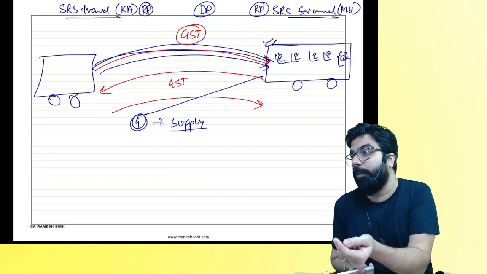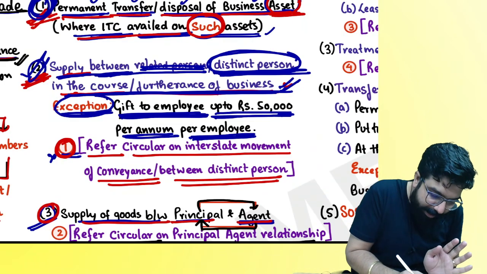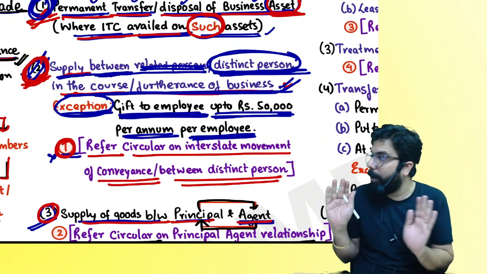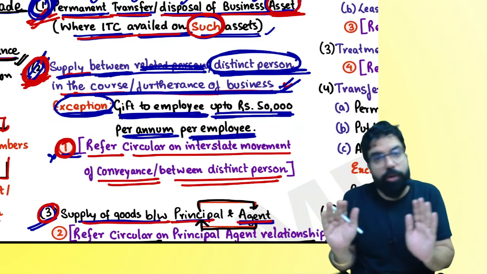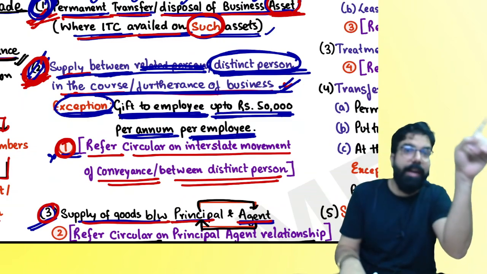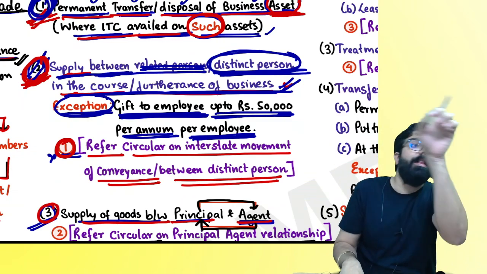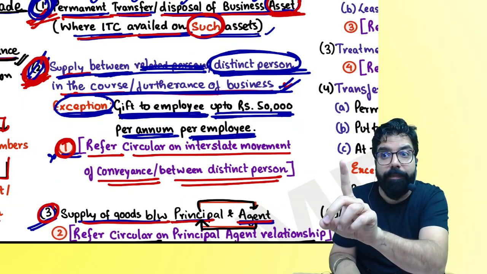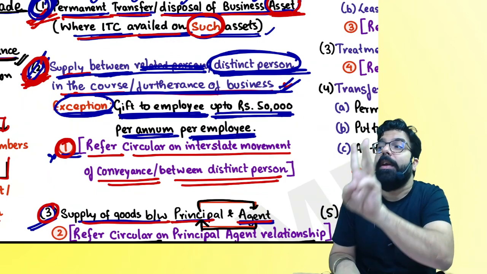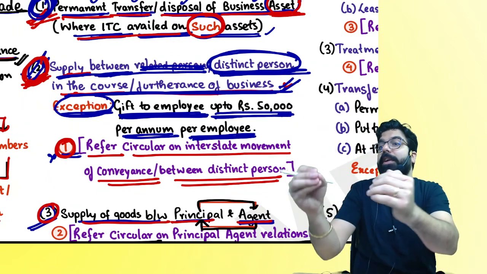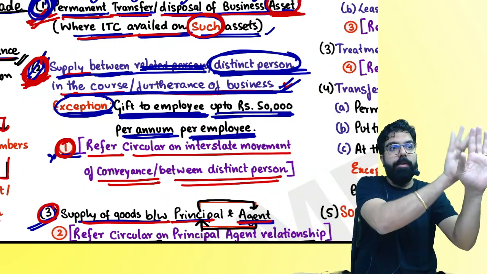Did you understand this point, everyone? But is it falling over here? Yes or no? Are we 100% clear? Sure, it's a supply between distinct persons. Even if the bus went temporarily, is it a transfer between distinct persons? Is it in the course of business? The officer told that the bus is supplied from here to here.